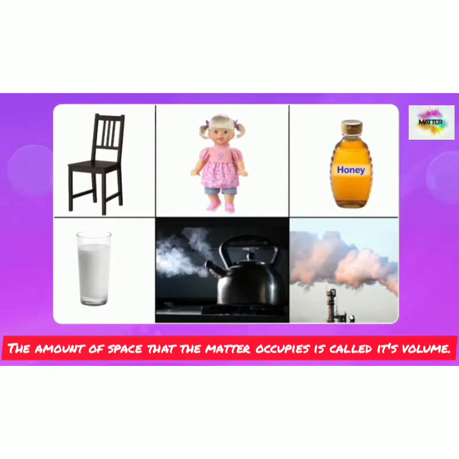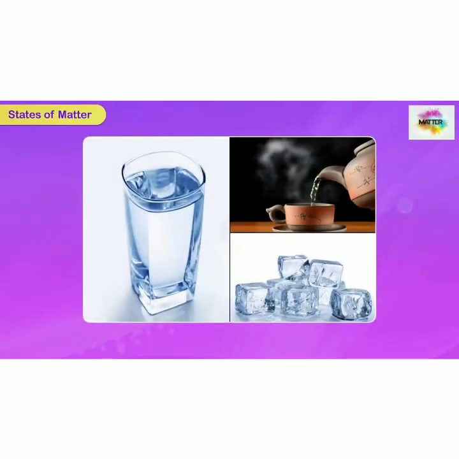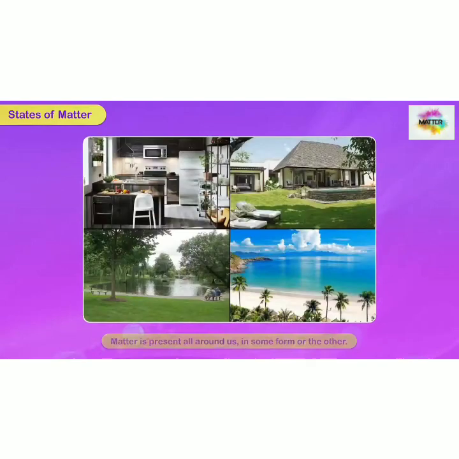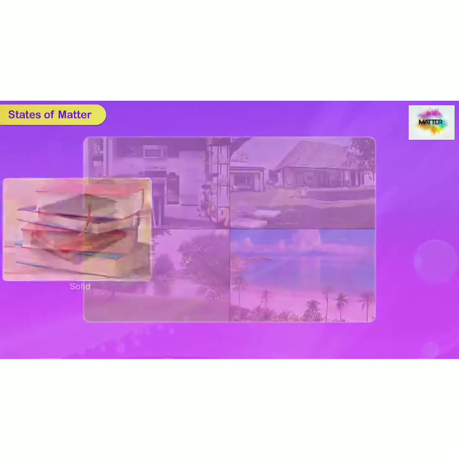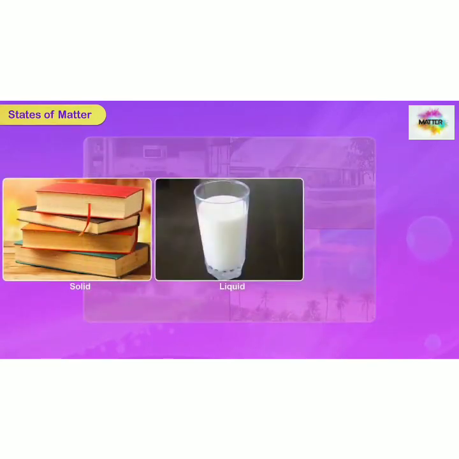Okay? Now, we are going to discuss states of matter. Students, as you know, matter is present all around us in some form or the other, right? It exists in three states: solid, liquid, and gas.